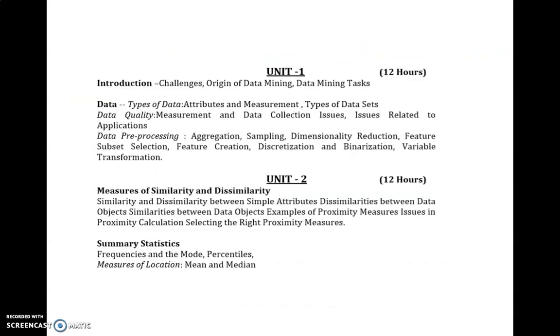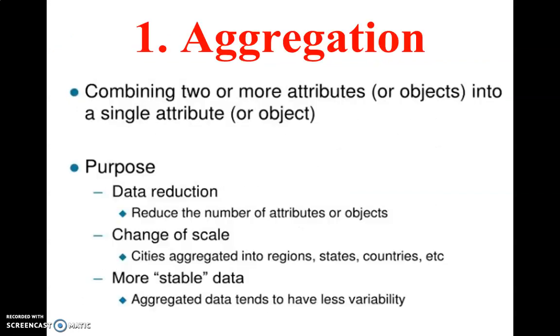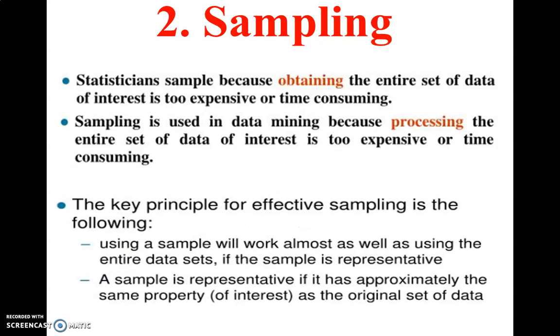So we have finished with the first task, and now we'll go to the second task, that is sampling. So what is sampling? It is a technique which is used for selecting a subset of data objects to be analyzed. I'll repeat, it is a technique which is used for selecting a subset of data objects to be analyzed. It is used for both preliminary investigation of data as well as final data analysis.